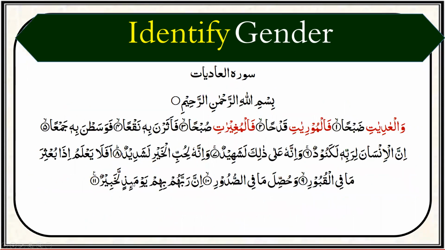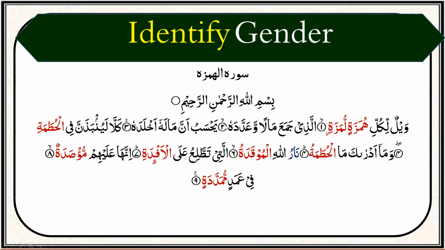Now, coming over to Suratul Adiyat: Al-Adiyat, Al-Muriyat, Al-Mughirat. These three words are feminine because they have alif and elongated ta at the end of the word. Now, this khadi zabar, this zabar at the ra, is known as the khadi zabar in tajweed. This represents the alif. That is why we call them alif and elongated ta.